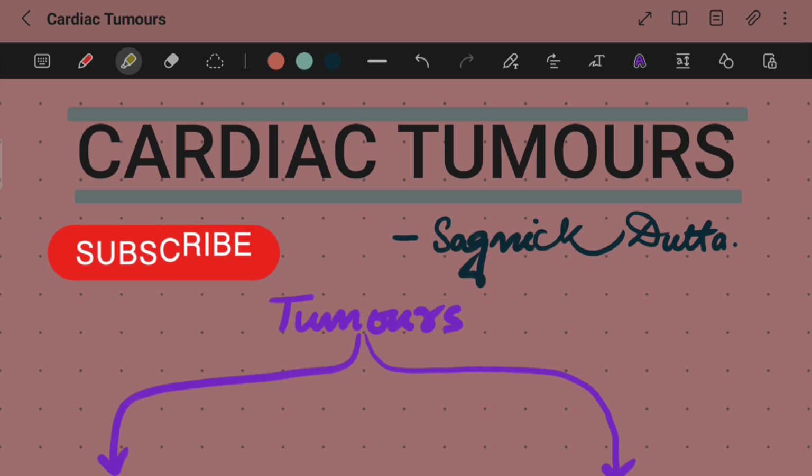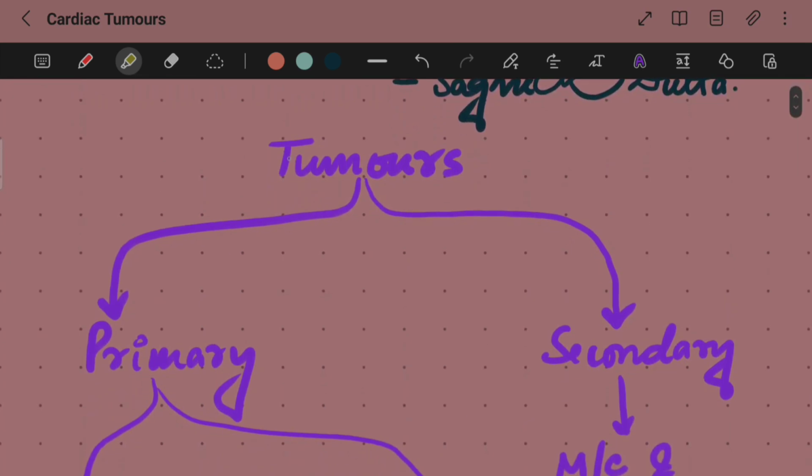Before we actually get into the lines of Robbins, let us understand a few things about cardiac tumors. Basically, cardiac tumors are of 2 types, just like any other tumor. They might be primary tumors or secondary tumors.